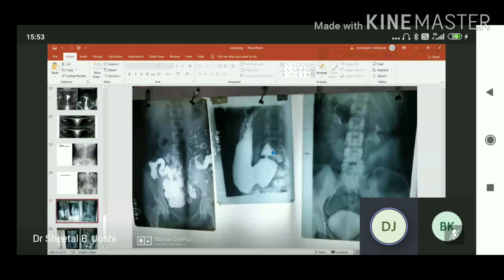You can see the outlines along the walls of the loop. Feathery appearance. This is in the small bowel. This X-ray is showing obstruction.